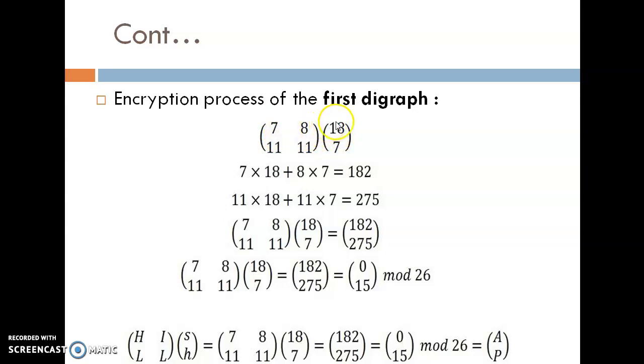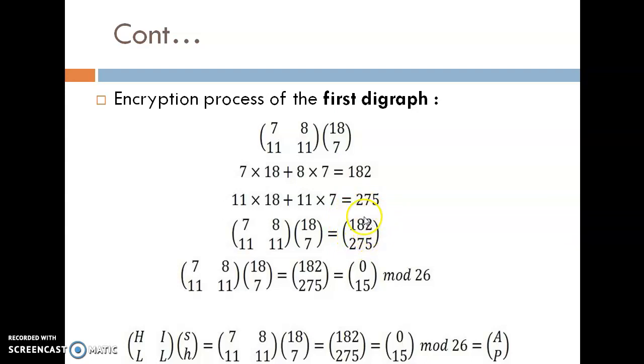So 7 into 18 plus 8 into 7, so 182. Then 11 into 18 plus 11 into 7, so 275. So the multiplication result is 182 and below that 275. So now write the appropriate character of this number.